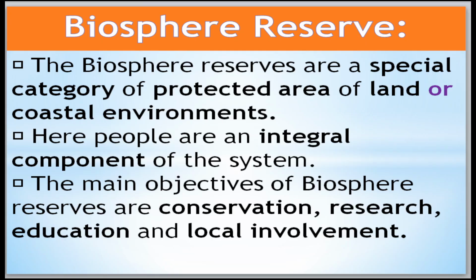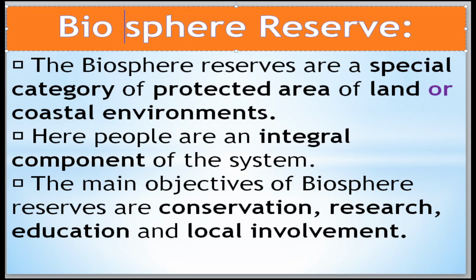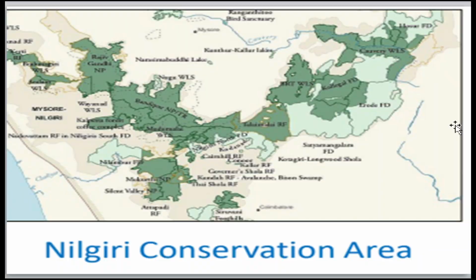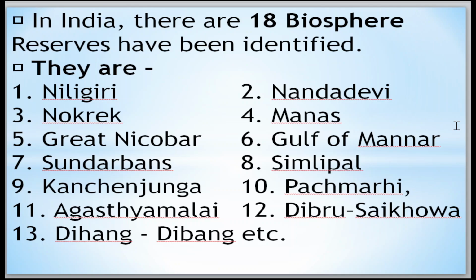Okay, now move to the biosphere reserves. The biosphere reserves are a special category of protected areas of land or coastal environments. Here people are an integral component of the system. The main objectives of biosphere reserves are conservation, research, education and local involvement. Okay, Nilgiri Conservation Area it is. In India, there are 18 biosphere reserves that have been identified.